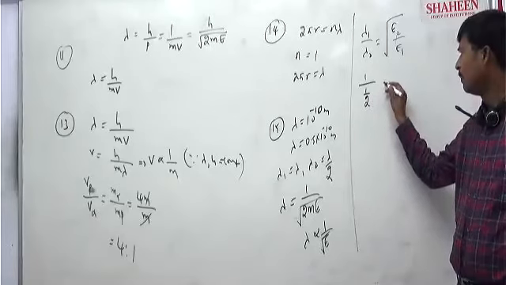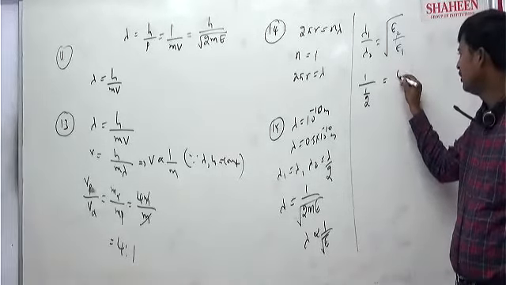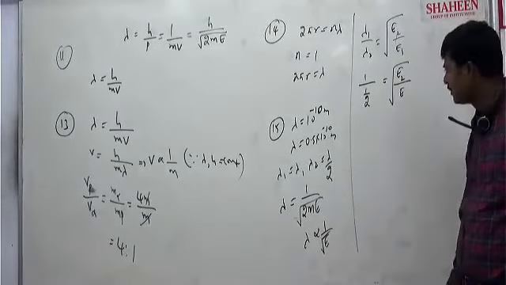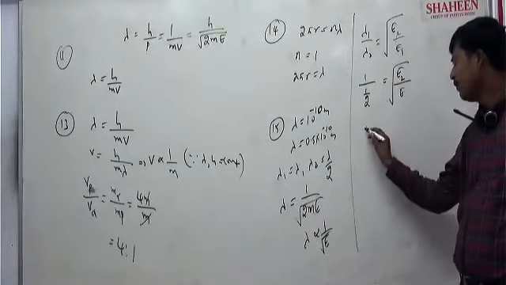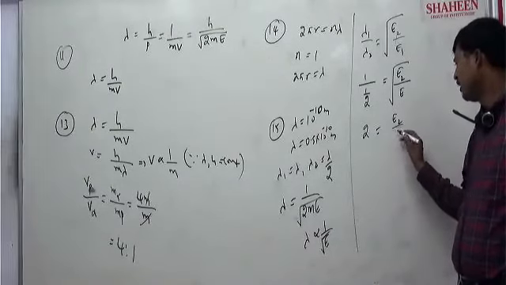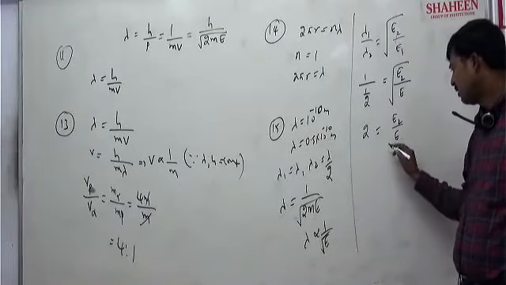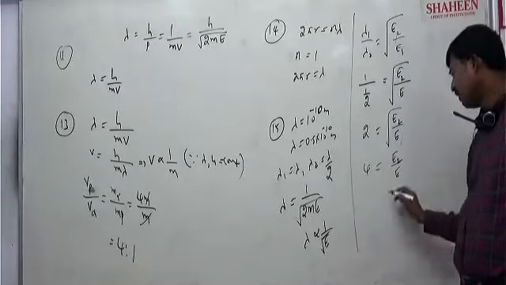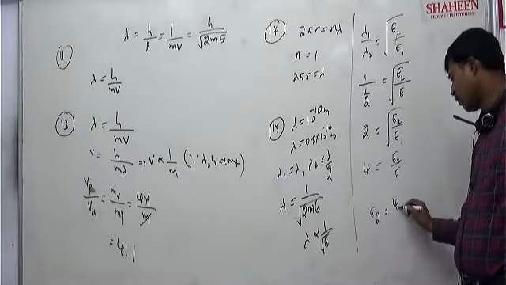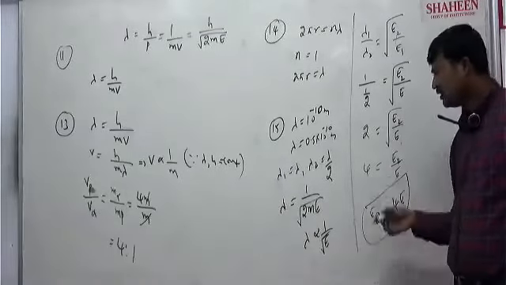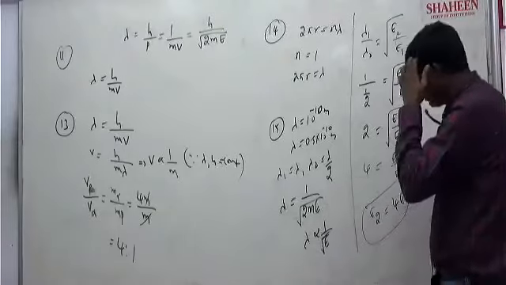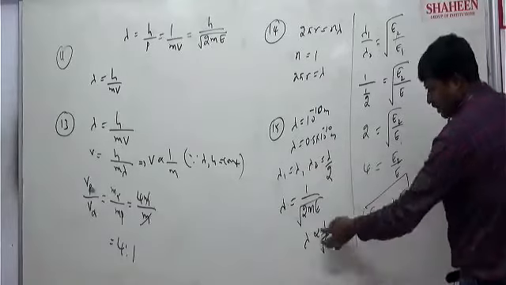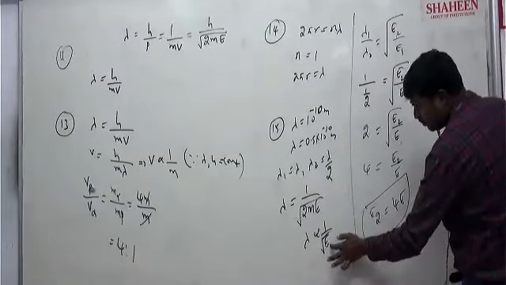So 2 will go up. E1 I am taking as E. How much is E2 changing? Then E2 by E under root equals 2. Squaring on both sides, 4 is equal to E2 by E. Then E2 is equal to 4 times E. Simple. Inversely proportional: lambda reduced to half value, then E should be increased.